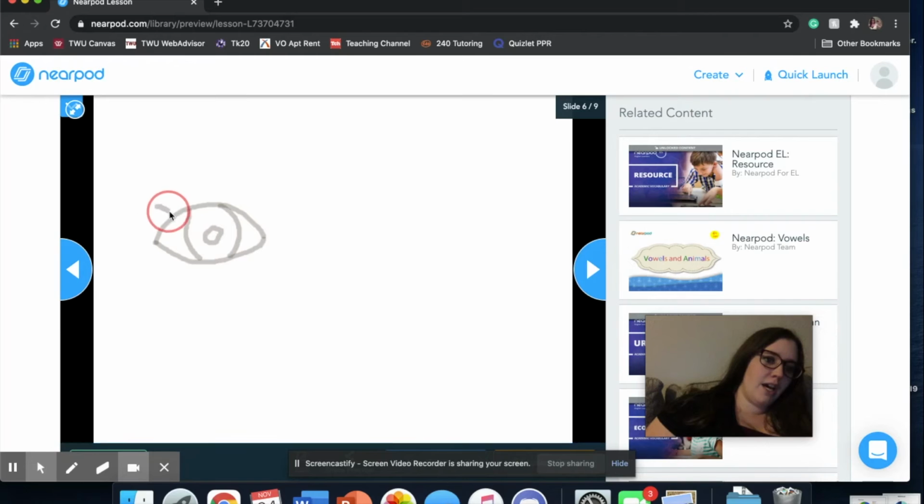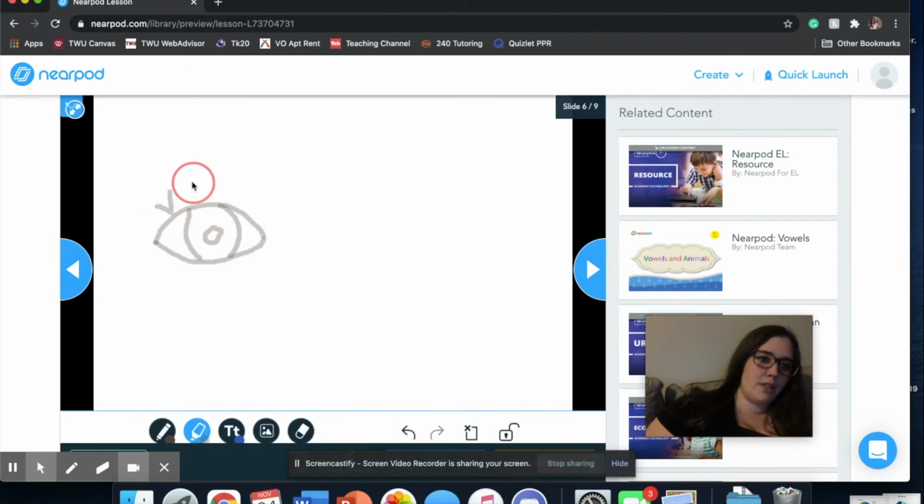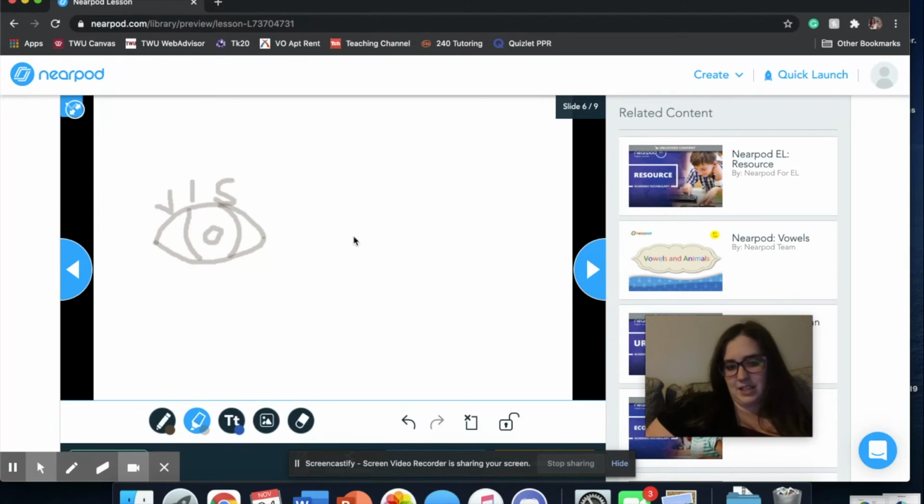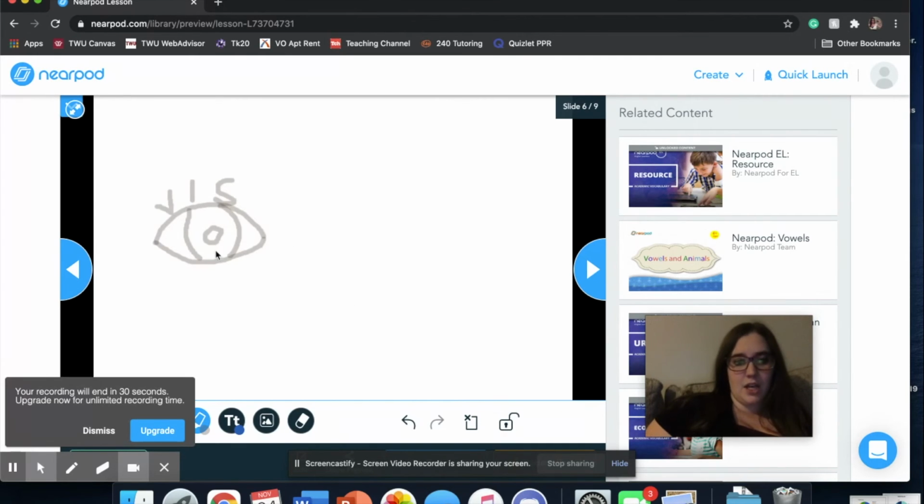And then on the eyelashes, I can put viz here instead of our eyelashes to help me remember that viz means vision or seeing. It's a root that means to see. And I just want everybody to do that for all three of the root words.